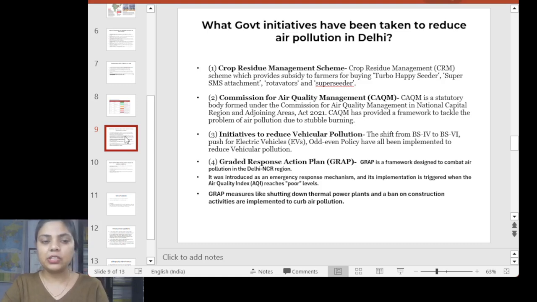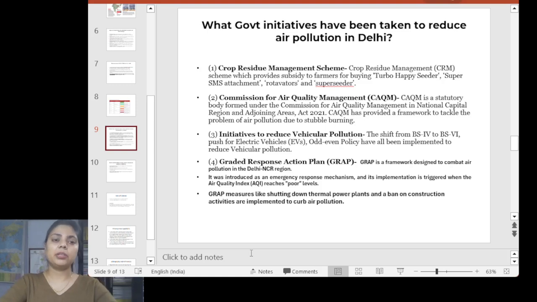So the first point which I have written here is the crop residue management system. A lot of initiatives have been taken by the Punjab and Haryana governments, and also by the central government. They have created a scheme under which they buy the stubble from the farmers so that they don't burn it. So there are the turbo happy seeder, super SMS attachment, rotavator, and super seeder. These are the equipment which has been provided to the farmers in order not to burn the stubble.